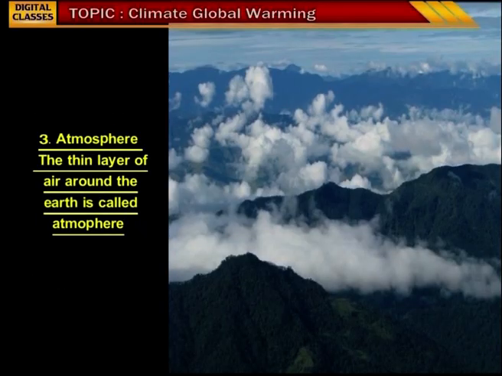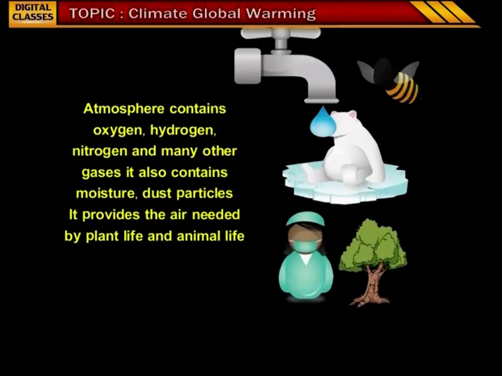Atmosphere. The thin layer of air around the earth is called atmosphere. Children, observe this picture. You can see high mountains in this image with clouds passing by them. The clouds, the air above the surface of the earth, all these come under atmosphere. Atmosphere contains oxygen, hydrogen, nitrogen and many other gases. It also contains moisture, dust particles. It provides the air needed by plant life and animal life.